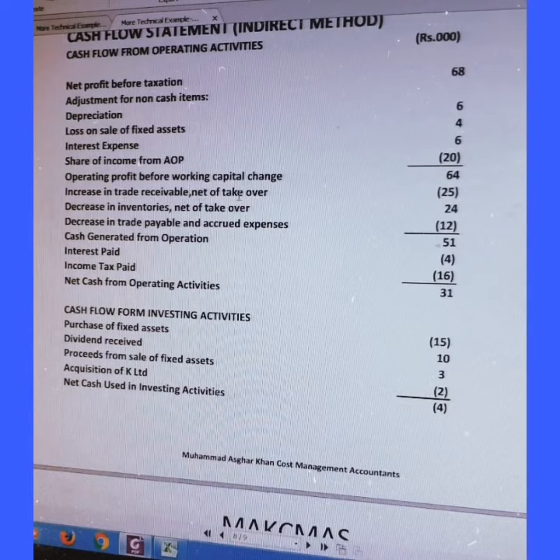Increase in trade receivables net of takeover 25, minus decrease in inventories net of takeover 24, decrease in trade payables and accrued expenses 12, in total comes to cash generated from operations 51. Interest payment 4 as given in the schedule above, income tax paid also given in the schedule above, and net cash from operating activities comes to 31.